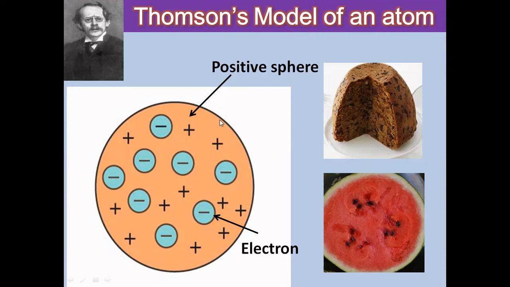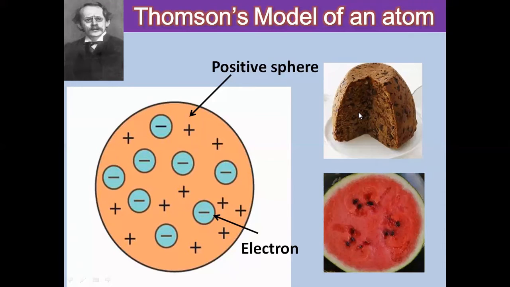In a similar way, he assumed that the structure of the atom is spherical, in which the electrons are embedded. This entire part is a positive sphere. You can see the entire part is a positive sphere, while these electrons are embedded in it. If we compare it with this model, you can see it is a Christmas pudding. The dry fruits are considered as the electrons, and the entire edible part of this cake is considered to be the positive charge.